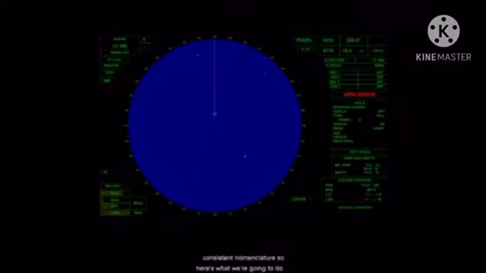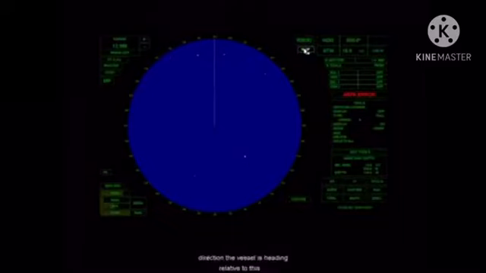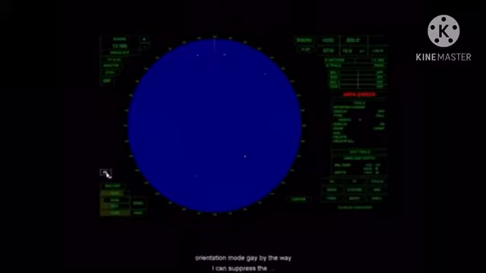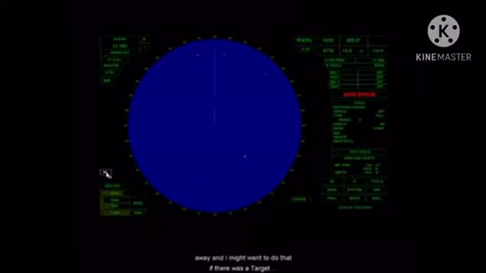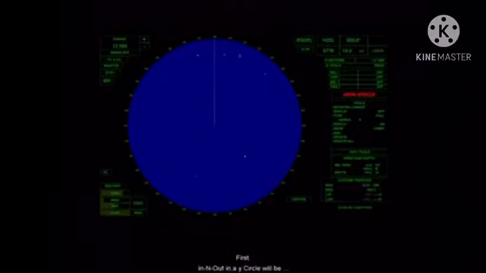This white line right here is called the heading line, and that is indicating the direction the vessel is heading relative to this orientation mode. By the way, I can suppress the heading line over here by pressing on that. You see it goes away. I might want to do that if there was a target along that heading line that might be obscured by it. But anyway, there it is. So we're going to take the orientation of that, and then we're going to start to go clockwise, not counterclockwise. We're going to go in a clockwise circle, and whatever target we come to first in a clockwise circle will be target 1. So this is target 1.